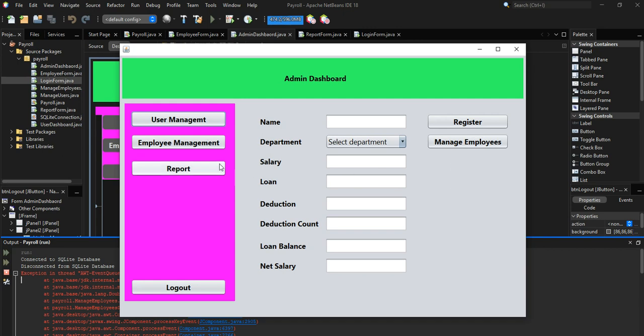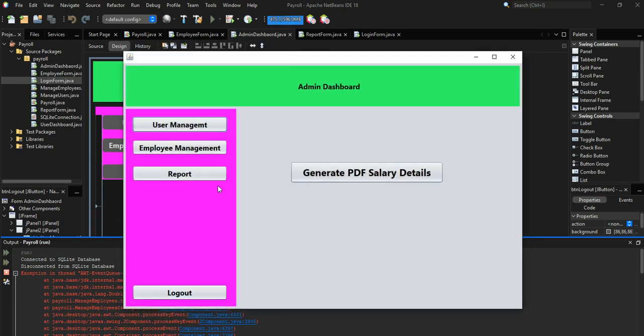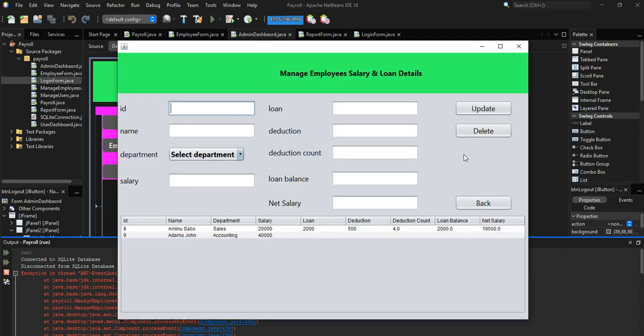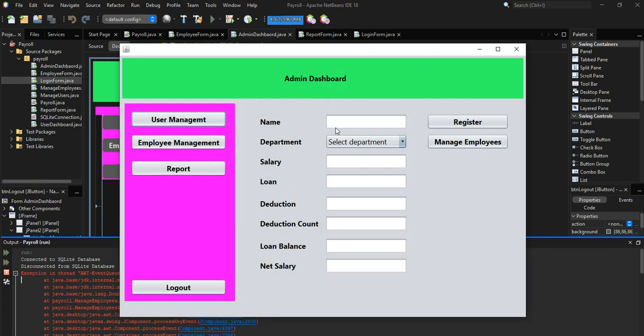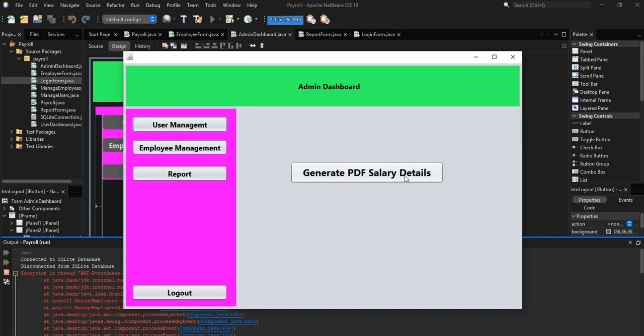Now next is the report. On this report, when we click on report, we'll go back to the main dashboard. When you click on report, you can generate the PDF detail of the whole employee salary details. That is the details here. These details can be generated immediately. So we'll go to the main report, click on it, and generate PDF salary details.